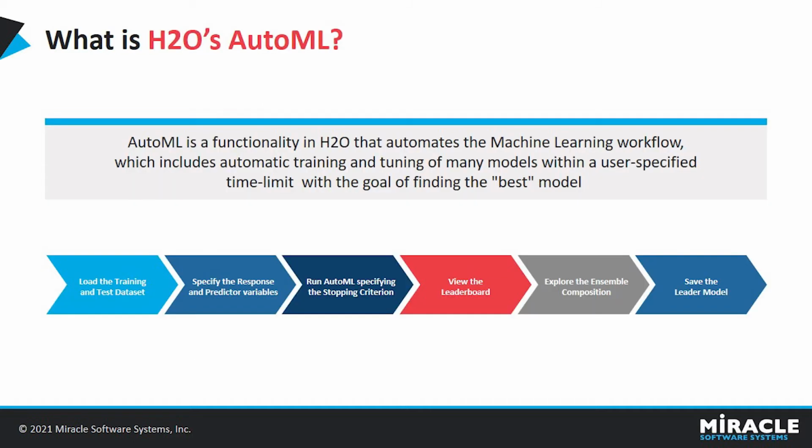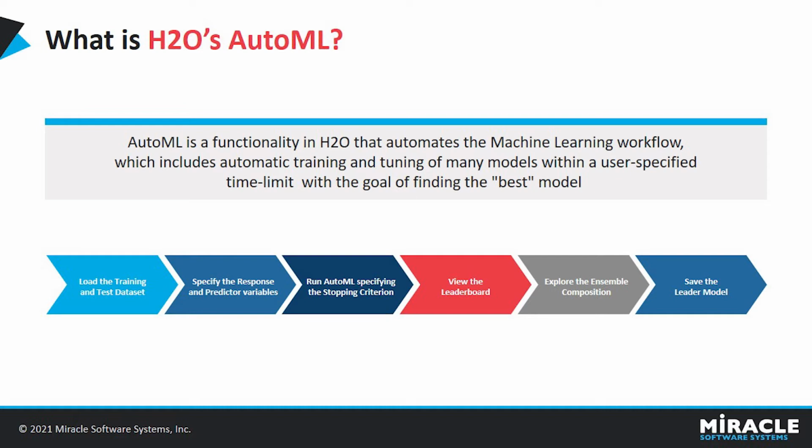Now let's have a discussion on AutoML. AutoML is a functionality in H2O that automates the machine learning workflow, which includes automated training and tuning of many models within a user-specified time limit. It is also a kind of data science pipeline with the goal of finding the best model with the least amount of effort. Here is the flow of AutoML, which includes loading the training and test dataset, specifying the response column, which is the output column that we are going to predict, and running the AutoML by specifying the stopping criteria.